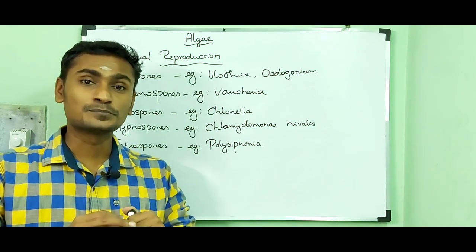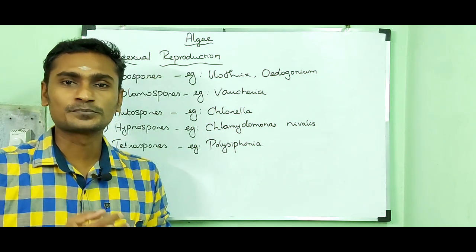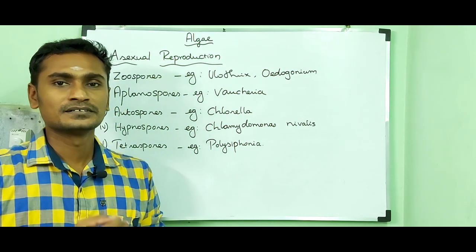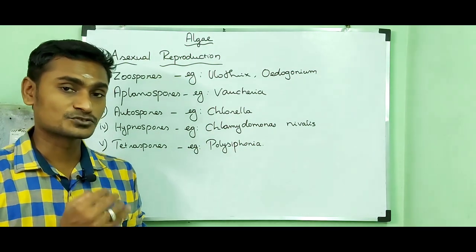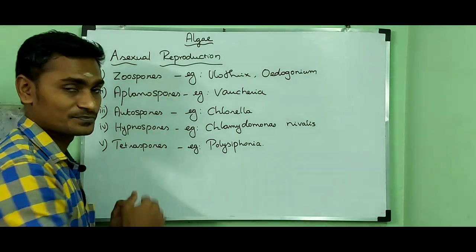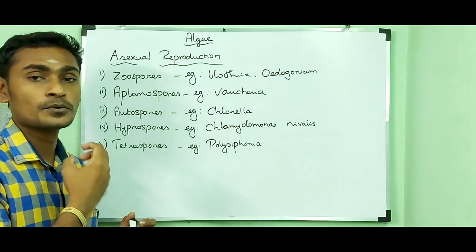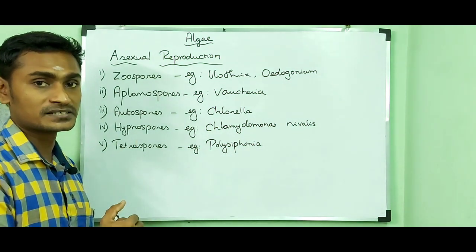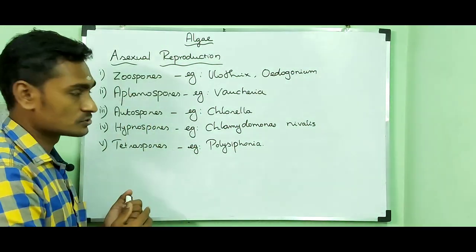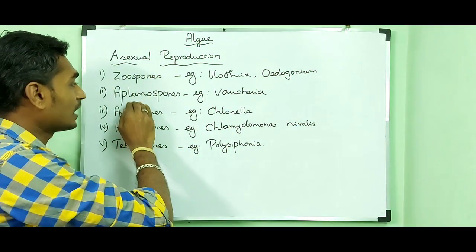Asexual reproduction means absence of sexual reproduction. In asexual reproduction, spores are produced, and from that spore new young ones develop. Let us talk about the types of spores produced by the thallus. The first type, zoospores. Zoospores are motile spores. They have flagella, they can move from one place to another and propagate themselves. Example, Ulothrix, Oedogonium.